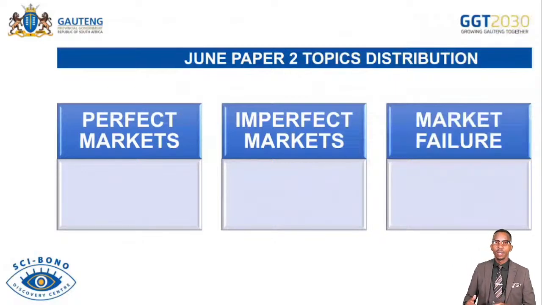Under perfect markets, the main focus, remember, we deal with cost and revenue schedules. And then we further deal with characteristics of the perfect market. After that, we work on the short run and long run equilibrium for the perfect market. And then we work on the economic profit or economic loss or normal profit, drawing those graphs. We maximize the profit using total revenues and total cost, marginal revenues and marginal cost. And then we discuss, in detail or briefly, the Competition Policy Act of South Africa.